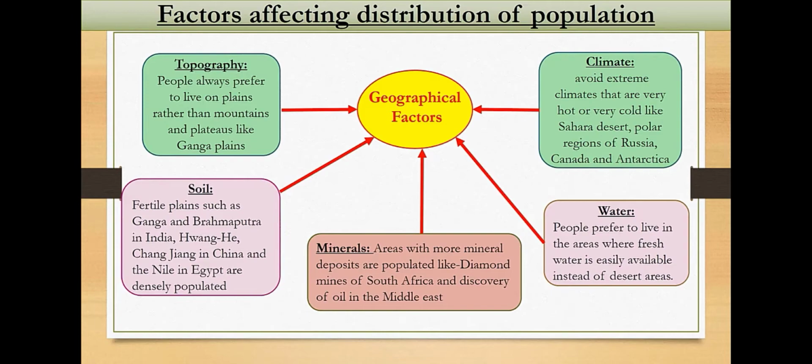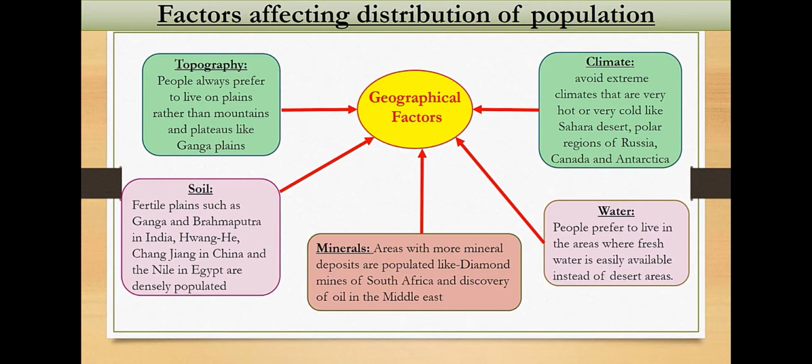For example, we can get many laborers in South Africa for diamond mines, right? So people, for their employment, choose these mineral-deposited places. And water. Everyone knows that if you get plenty of water, we tend to live in those places. So people prefer to live near freshwater supplies.